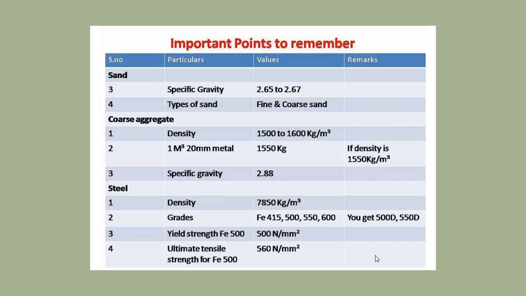Then steel, density of steel is 7850 kg per meter cube. Grades of steel: Fe415, Fe500, 550, 600. You can also get 500D, 550D. Then yield strength of Fe500 is 500 Newton per mm square. The ultimate tensile strength is different from the yield strength. At ultimate tensile strength, the steel will break completely. So that is 560 Newton per mm square.